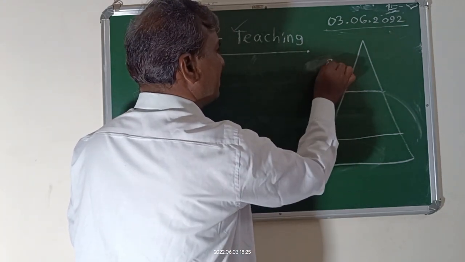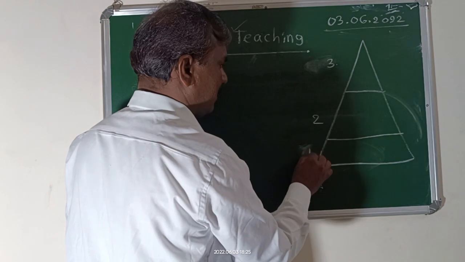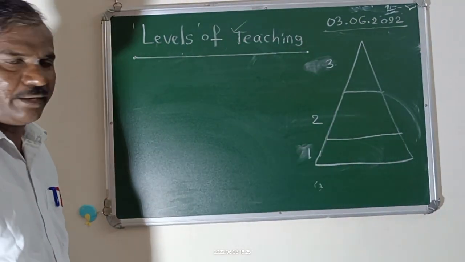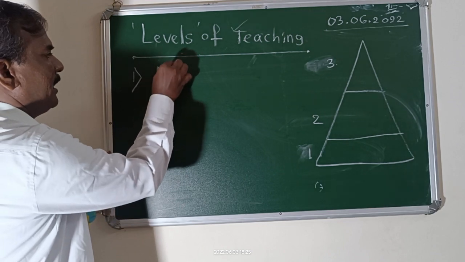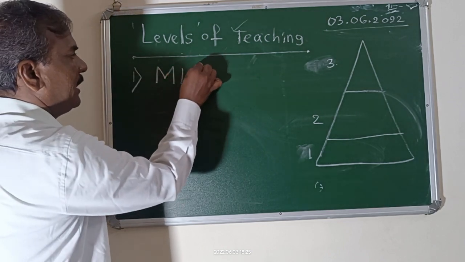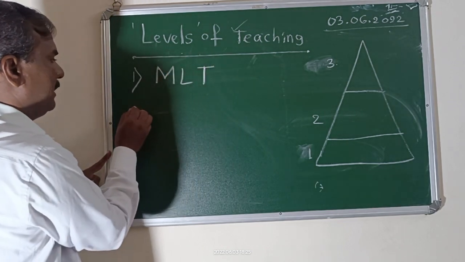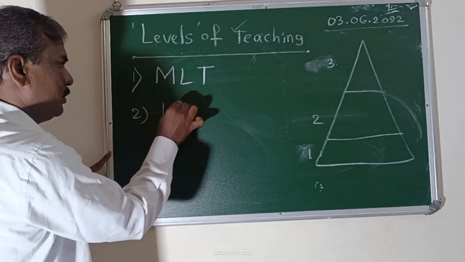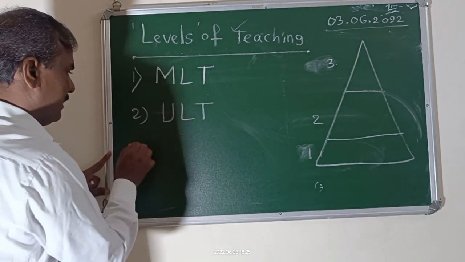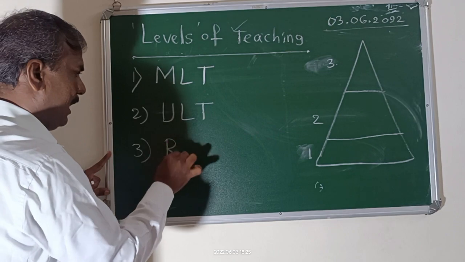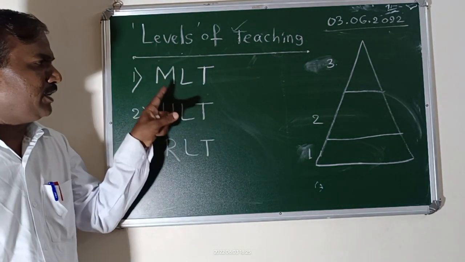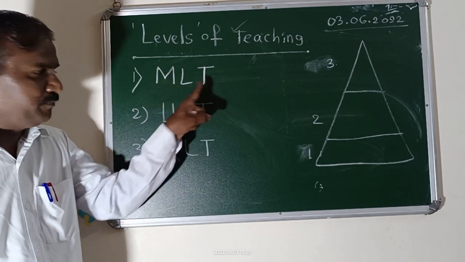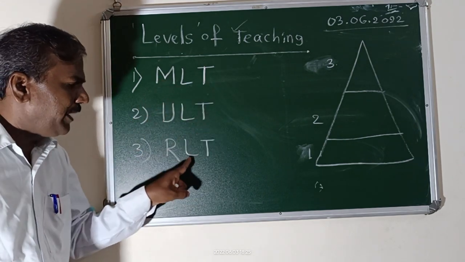This is the top level and this is the low level. The first level is MLT, the second level is ULT, and the third level is RLT. Levels of teaching: MLT, ULT, RLT.